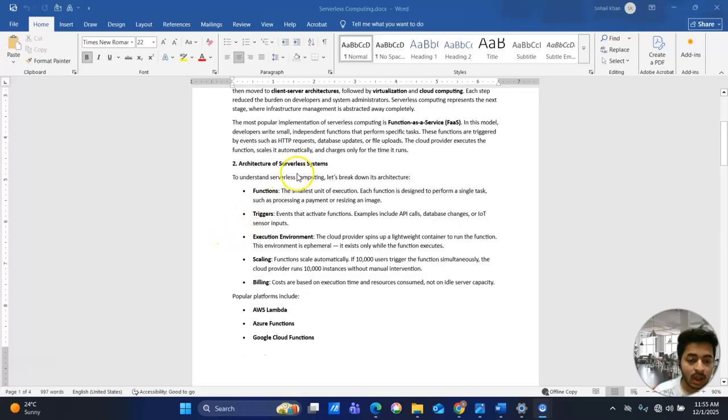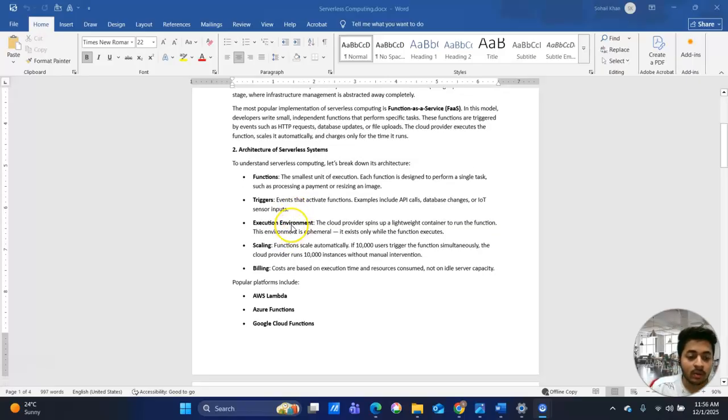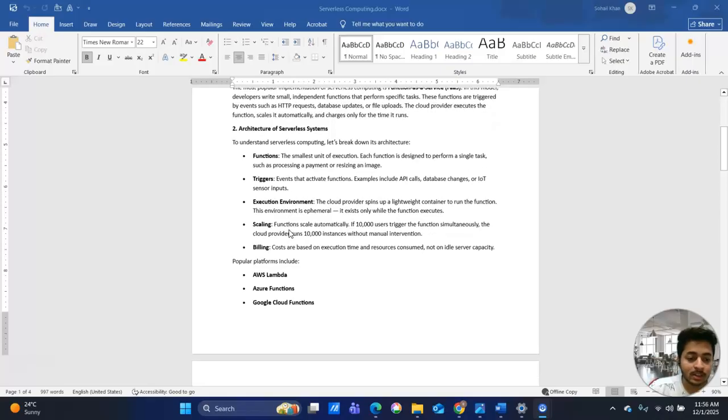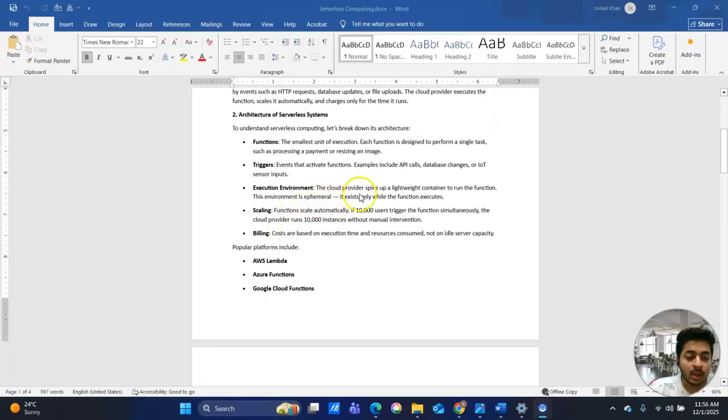Now, let's look at the architecture of a serverless system. It includes the function, the smallest unit of execution. Each function is designed to perform a single task, such as processing a payment or resizing an image. Then triggers: events that activate functions, examples including API calls, database changes, or IoT sensors. Then the execution environment: the cloud provider spins up a lightweight container to run the function. This environment is ephemeral. It exists only while the function executes.